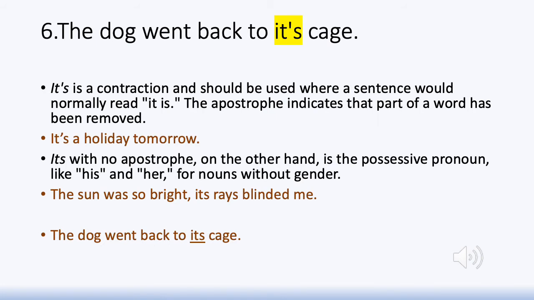It has to do with the use of the word its, with the apostrophe and without the apostrophe. The dog went back to its cage. It doesn't matter whether there is an apostrophe or not because we would read it in exactly the same way. The dog went back to its cage.